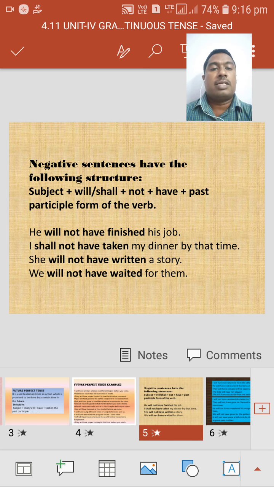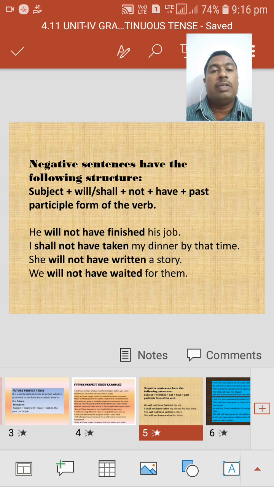Once again, the structure of the negative sentence is subject plus shall or will plus not plus have form, which is have, plus V3. This is the structure of the negative sentences. Here we have a few examples. He will not have finished his job.